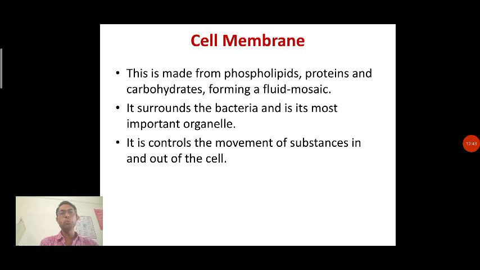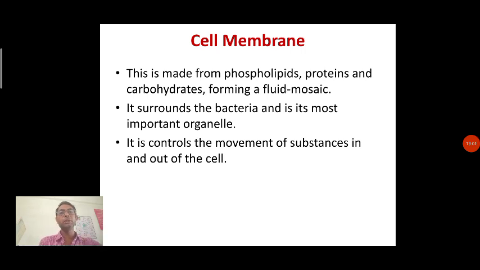It controls the movement of substances in and out of the cell. So the material which is present outside will get entry inside only through this cell membrane, or it is also restricted by this cell membrane.